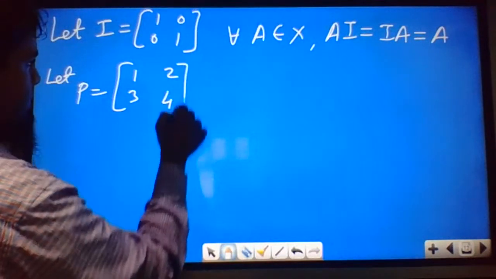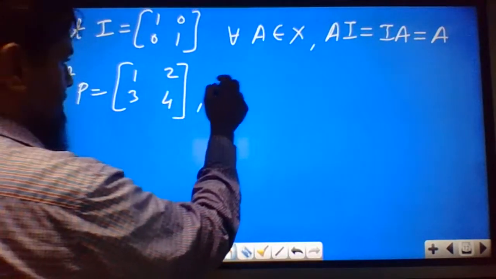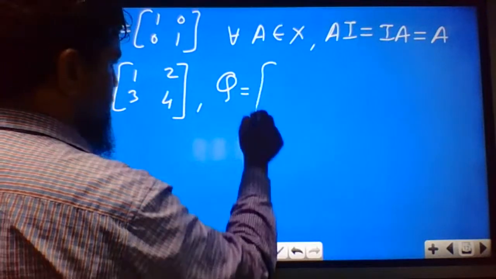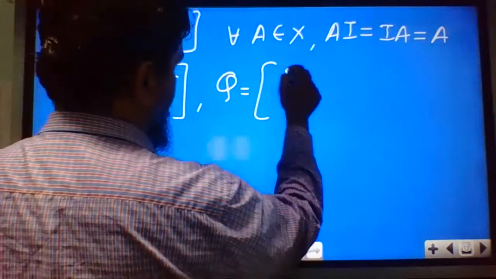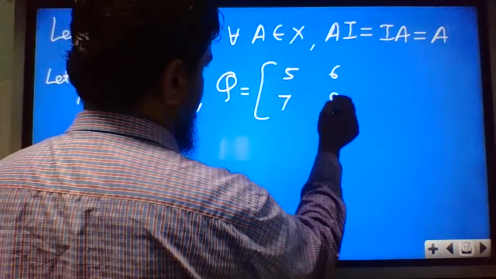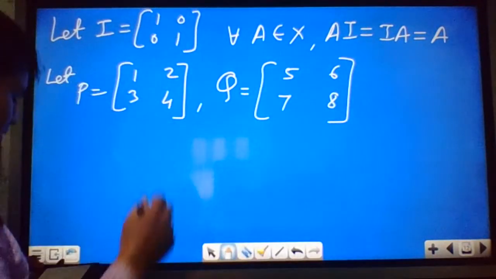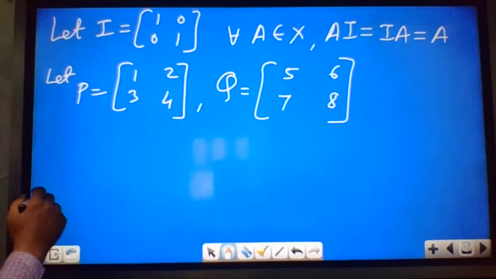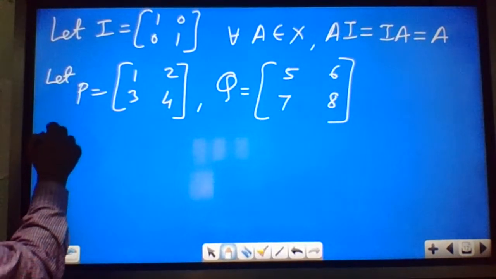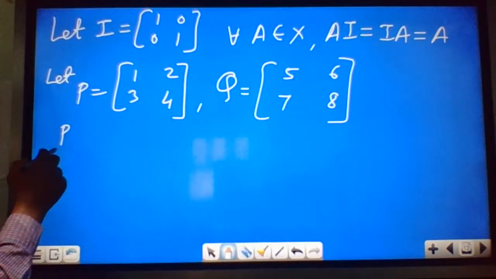Take a matrix P which is 1 2 3 4, and let us take another matrix Q which is 5 6 7 8. We'll check only the first element. If the first element is not equal, then they are not transitive. So for every Pi belongs to R,